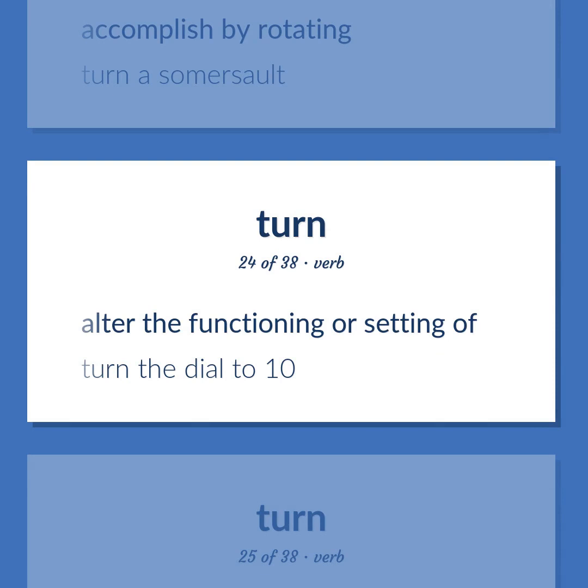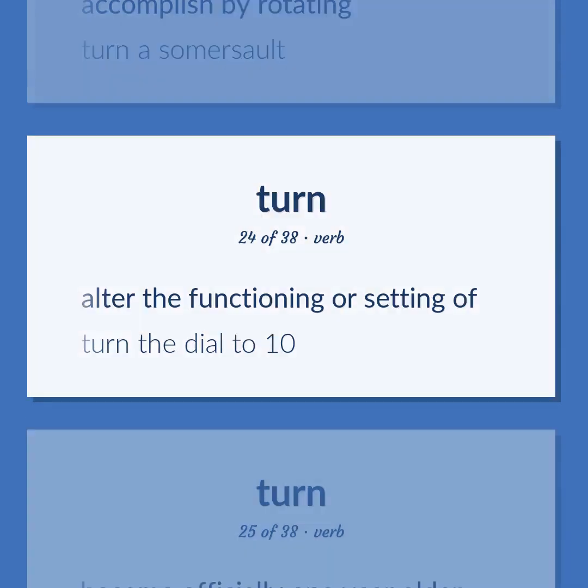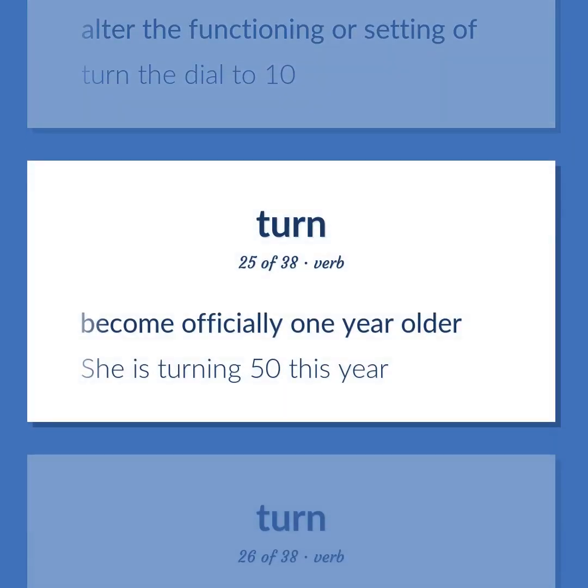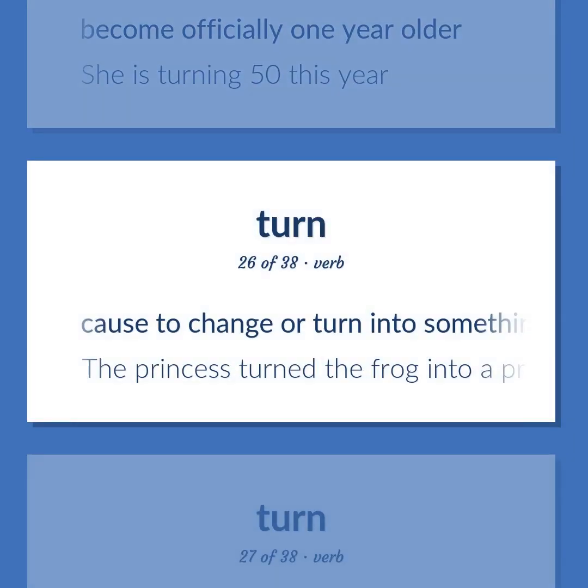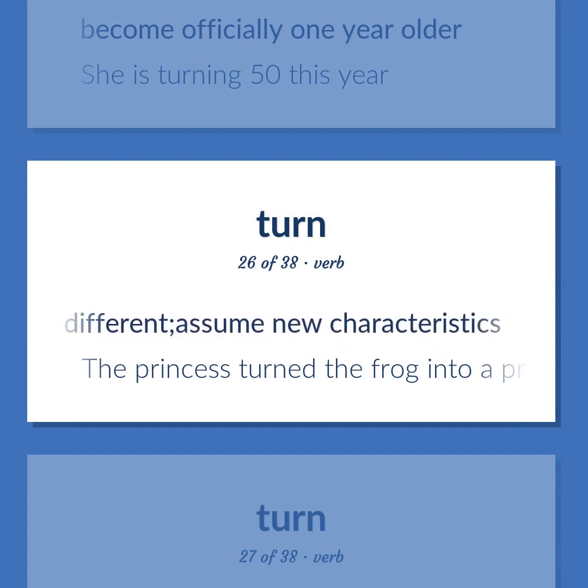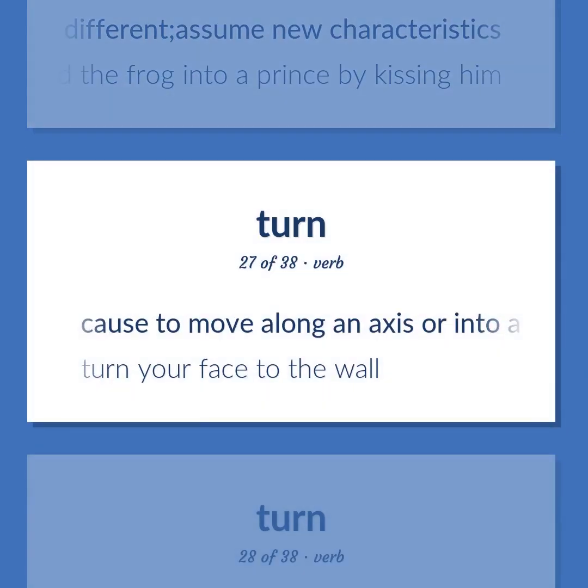Alter the functioning or setting of. Turn the dial to 10. Become officially 1 year older. She is turning 50 this year. Cause to change or turn into something different. Assume new characteristics. The princess turned the frog into a prince by kissing him. Cause to move along an axis or into a new direction. Turn your face to the wall.